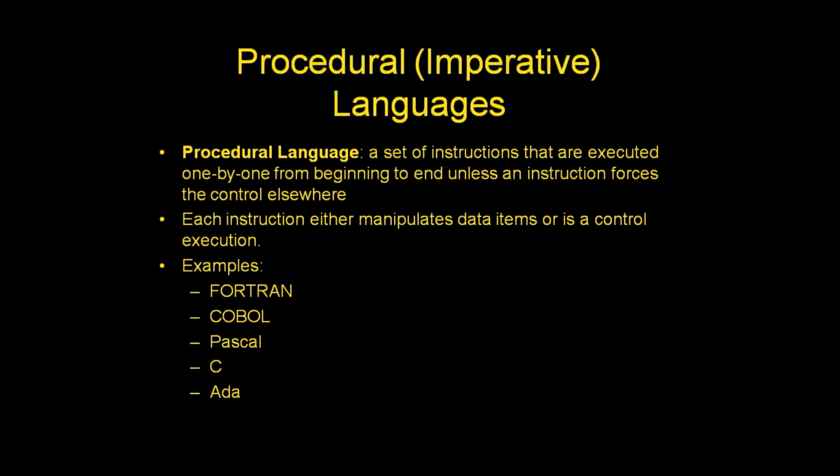Procedural language: a set of instructions that are executed one by one from beginning to end, unless an instruction forces the control elsewhere, where an instruction either manipulates data items or is a control instruction. Examples: Fortran, COBOL, Pascal, C, Ada.